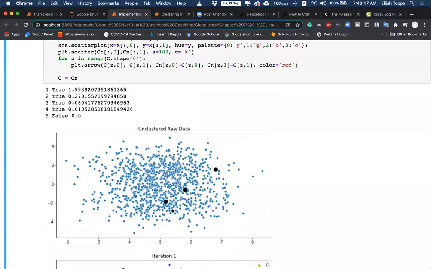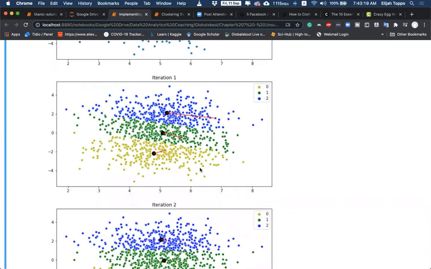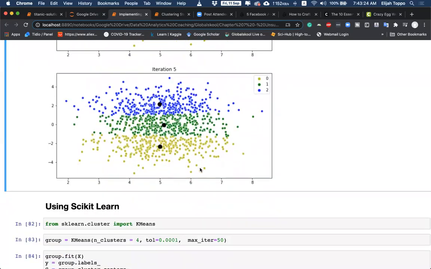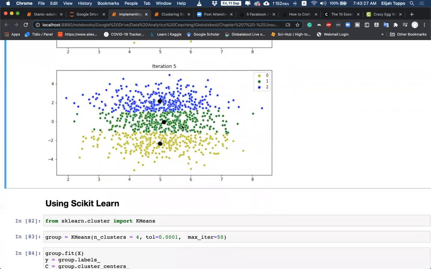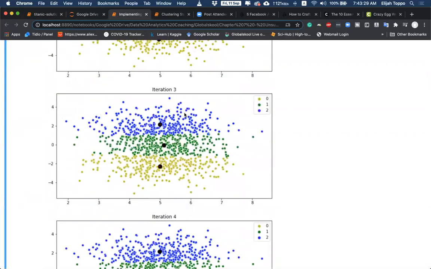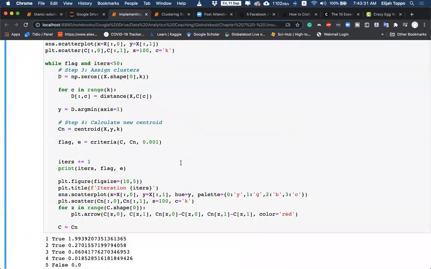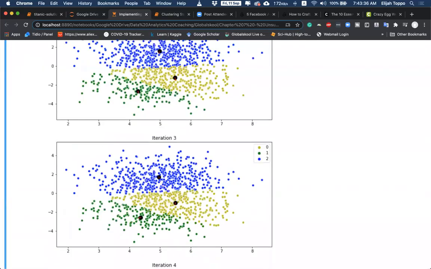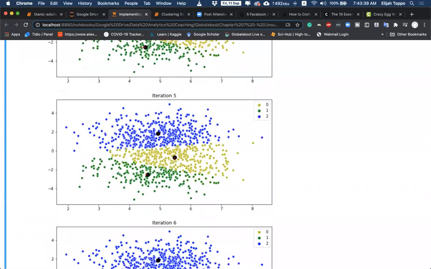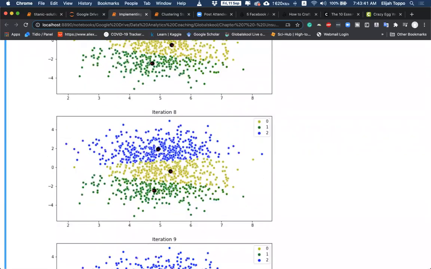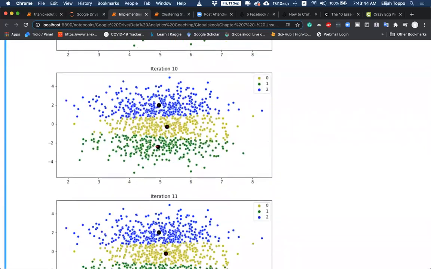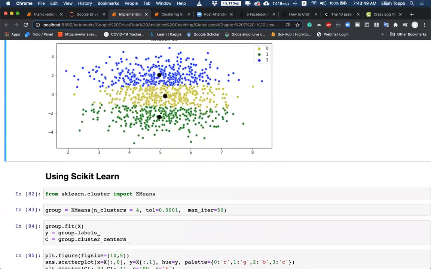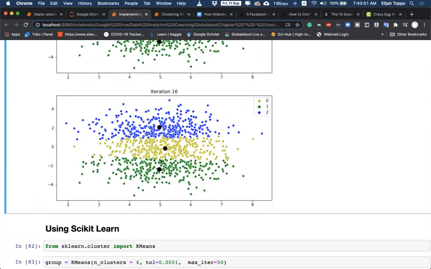It started with these 3 random points, and over iterations, it has divided this here. Cluster 0, cluster 1, cluster 2. I think it is doing a fairly good job. Let me execute this again. After 16 iterations, again, this is the answer that we get.